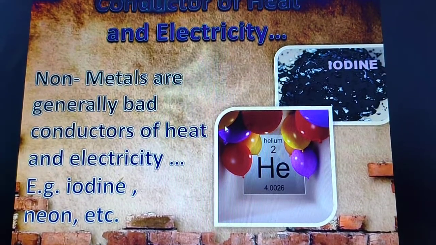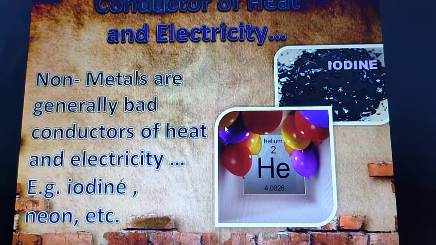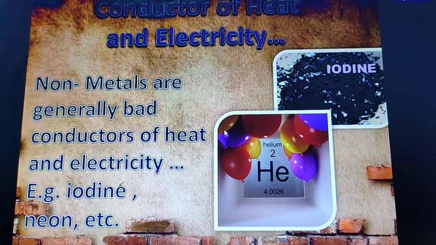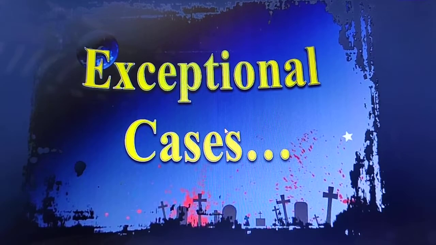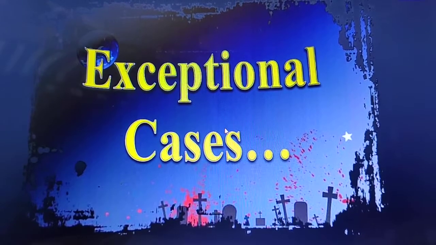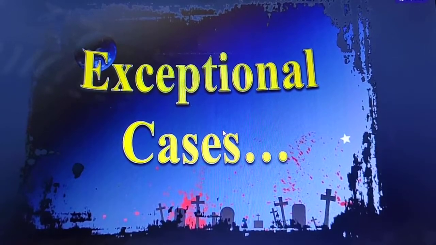Non-metals are generally bad conductors of heat and electricity, for example iodine, neon, etc., while metals are good conductors of heat and electricity. Now let's see, there are some exceptional cases. Okay, a few more physical properties I want to discuss.